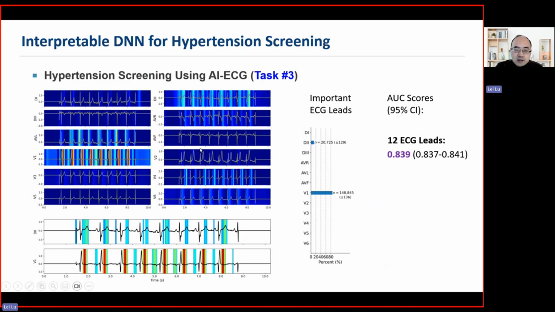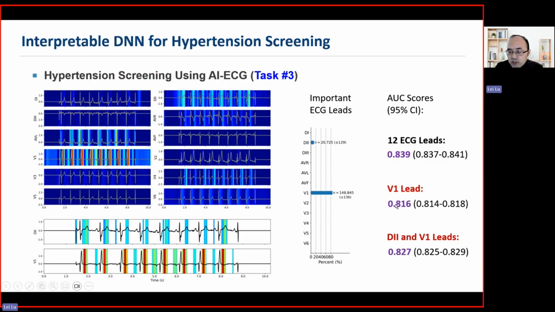And then, as I mentioned, we use a similar method to perform the hypertension interpretation. So we identify that the D2 lead and the V5 lead are very important, and then we identify those important features. With these features, we obtain the distribution of this importance. It's very interesting to see that in more than 80% of the subjects, the V1 lead is very important for hypertension screening. And also the D2 lead is very important.